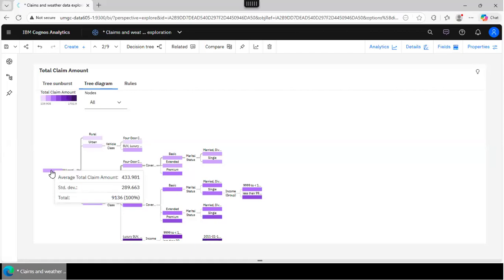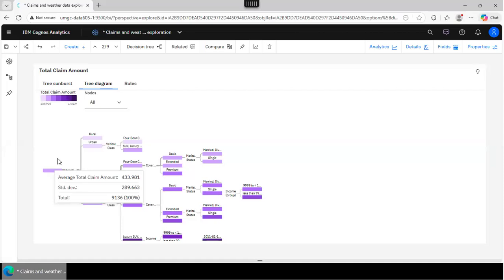It's 100% of records. Please note that if your data set has more than 10,000 records, it's going to be taking a random sample. So you might see slightly different results as you reopen the exploration. Okay, so if it's more than 10,000, it's going to be taking the random sample from the data.